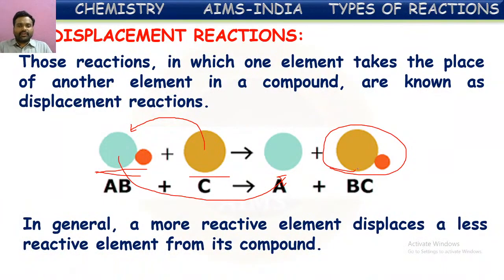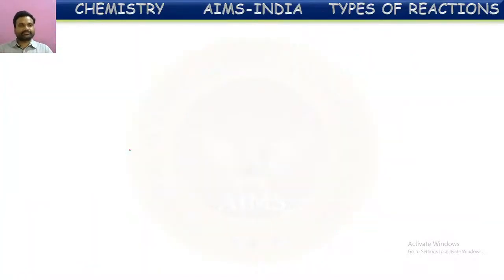In general, a more reactive element displaces a less reactive element from its compound. We said here C displaces A from AB. This can happen only when C is more reactive than A. If C is stronger, it can kick out A from its compound. So more reactive elements displace less reactive elements from their compounds, and hence the more reactive element's compound will be formed. This less reactive element will come out in the form of an element. Such reactions are called displacement reactions.